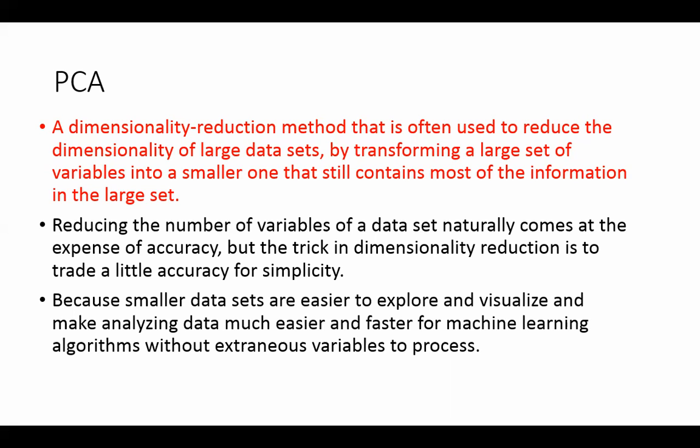Reducing the variables naturally comes at the expense of accuracy. Obviously, working with 25 variables and working with 10 variables will compromise something, right? A lot of data, in fact. But the trick in DR is to trade accuracy for simplicity. You are compromising the accuracy, but it makes things simpler, and makes the analysis of data much easier and faster for machine learning algorithms, without extraneous variables to process.